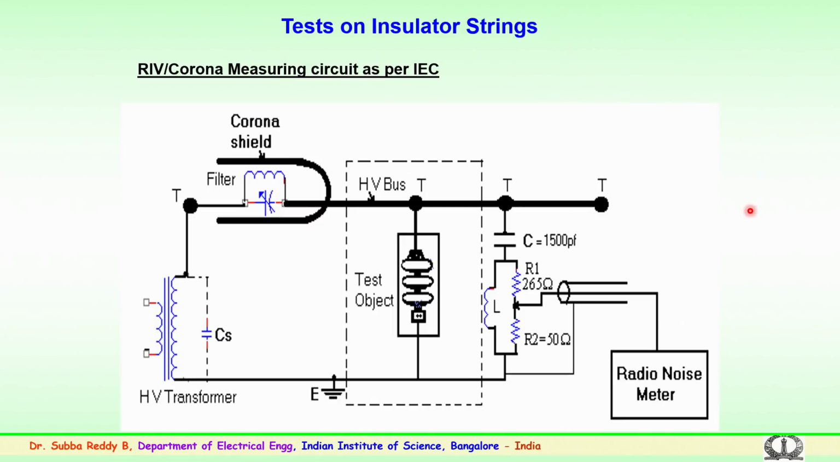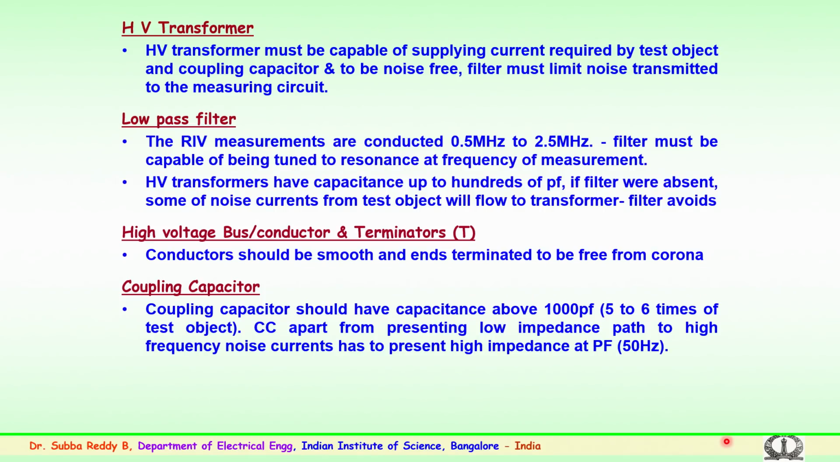So, this has to be followed for the testing or the evaluation of the insulator strings or hardware in any high voltage lab. Now we will discuss the importance of each and every component here: the transformer, the filter, the bus bar, the importance of the coupling capacitor, and the radio noise meter specifications which are to be followed in any internationally recognized testing laboratory.